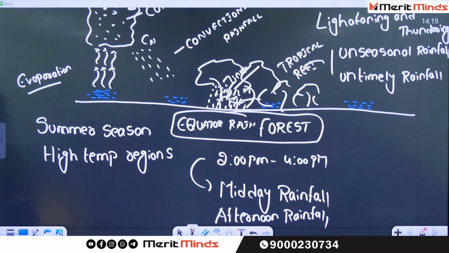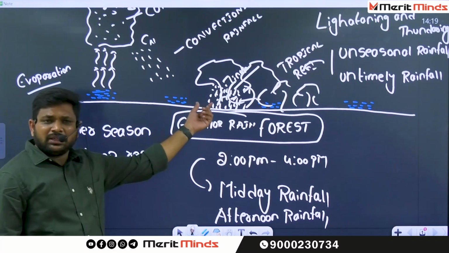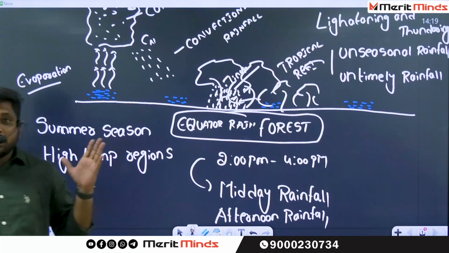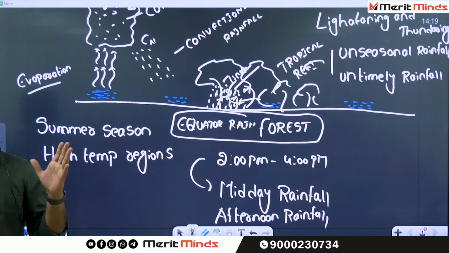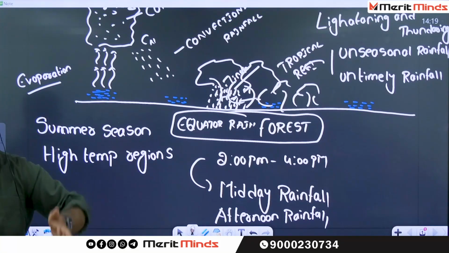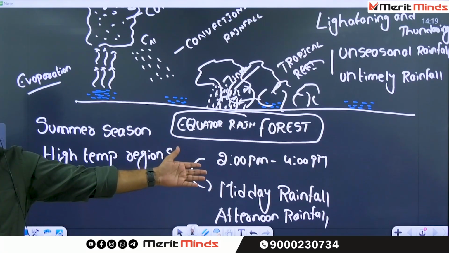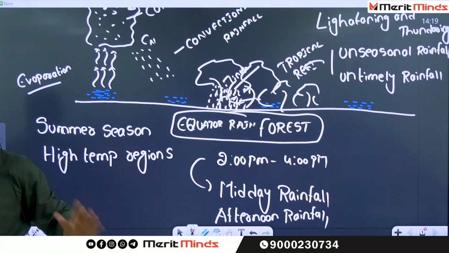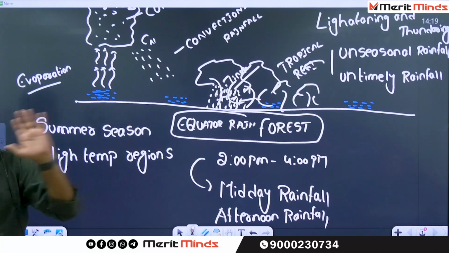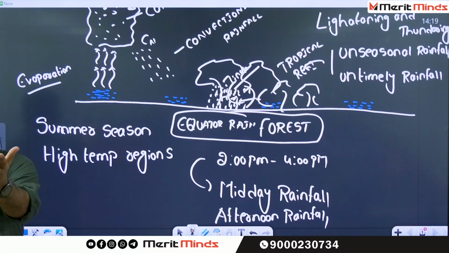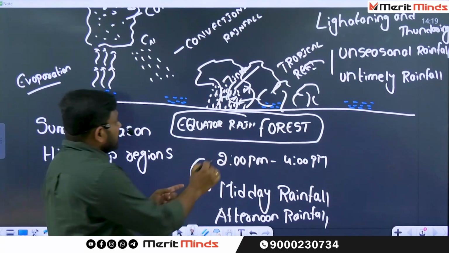Equatorial rainforest. Nana, don't feel that these are small trees. The minimum height of the tree is almost 20 meters. The minimum width of the particular stem is almost 2 to 3 meters. Even if I hold it with both arms it is not enough, the stem is that big. Okay, the height is minimum 30 meters.